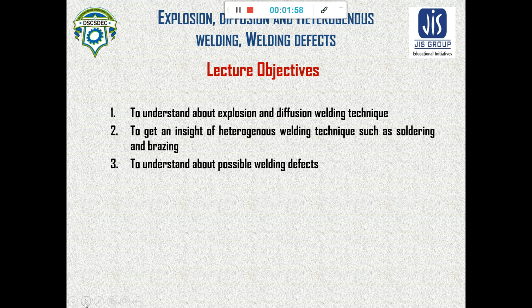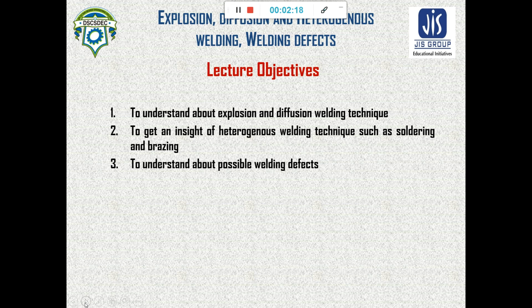Unlike the other cases, such as in fusion welding, where we have seen that both the base material and the filler material are melted together and solidified together. That is our case of fusion welding.